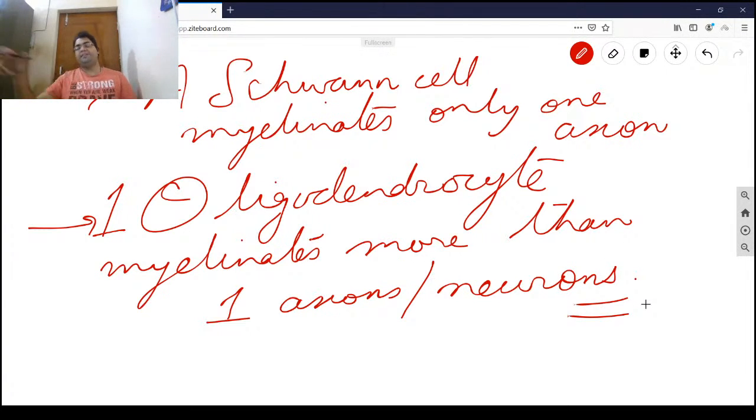Unless the axon has collaterals. That means again one neuron, but more than one axon simply means more than one neuron. That is the main difference between an oligodendrocyte and a Schwann cell.